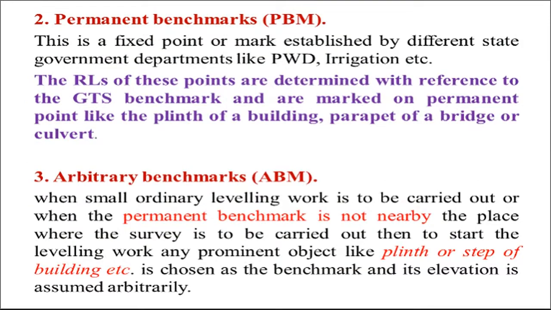Then second one, permanent benchmark. This is a fixed point or mark established by different state government departments like PWD or the irrigation department.